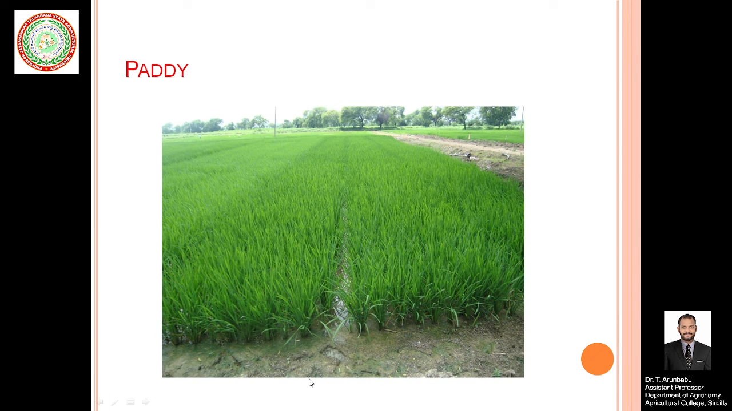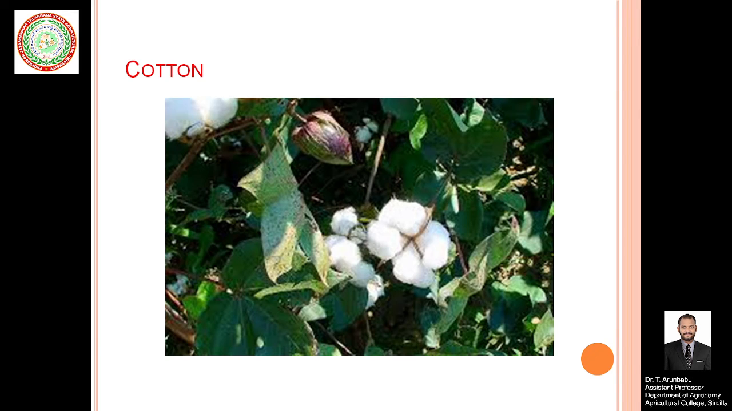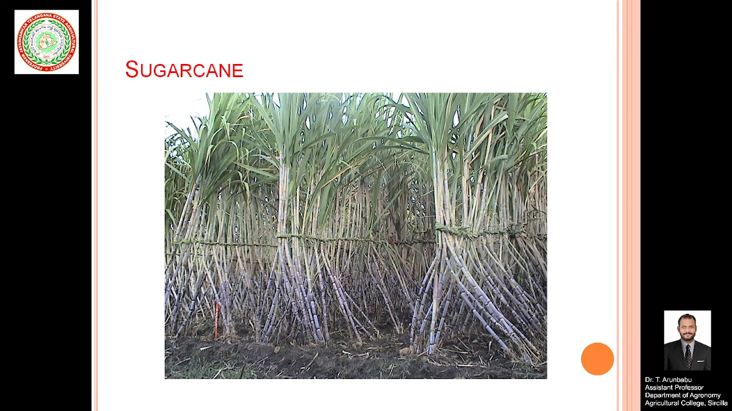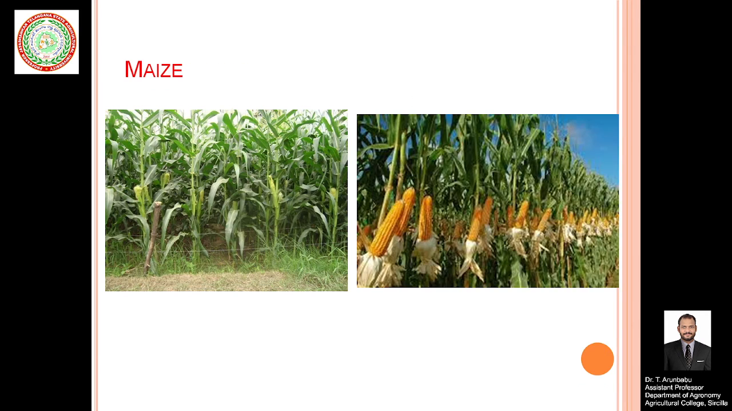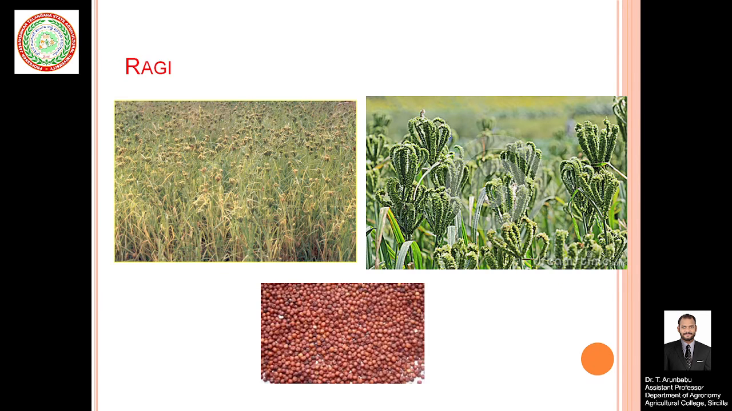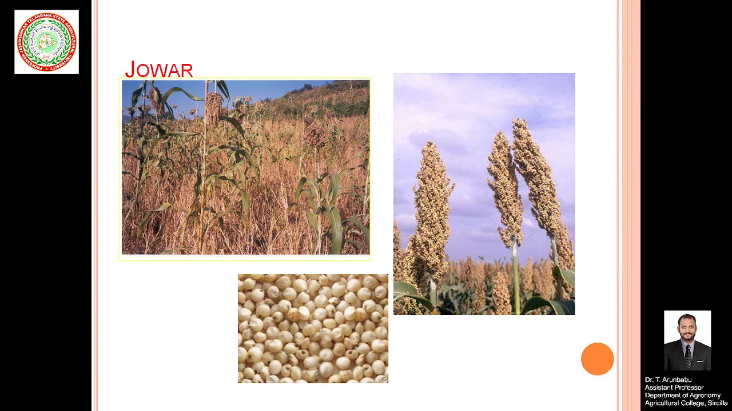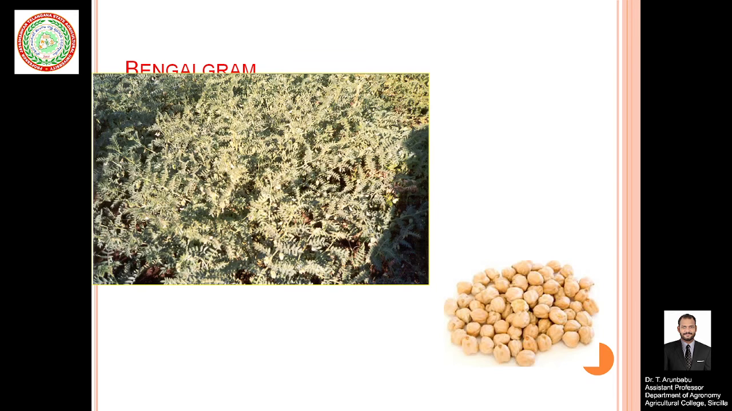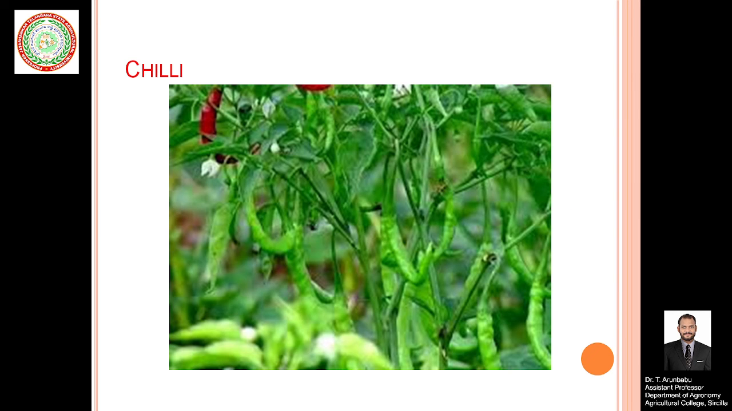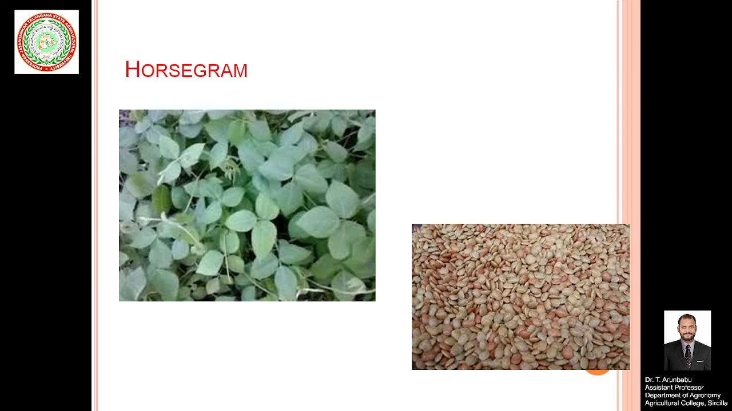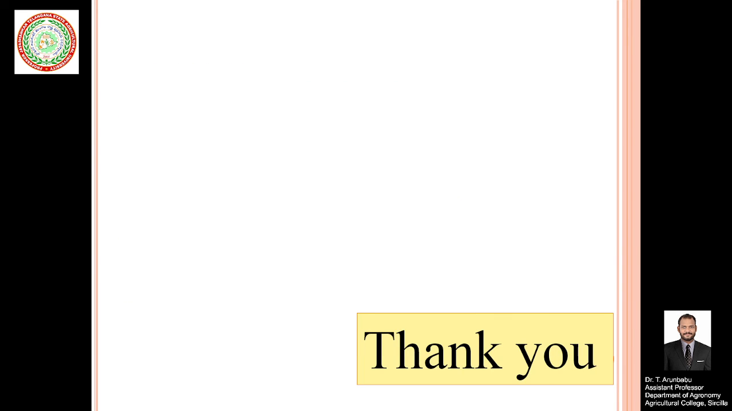And here I am showing a few crop images: paddy, cotton, sugarcane, turmeric, soybean, green gram, maize, red gram, ragi, jowar, bajra, Bengal gram, which can also be called chickpea, sesamum, castor, chilli, groundnut, horse gram. So by this the lecture is completed. Thank you.